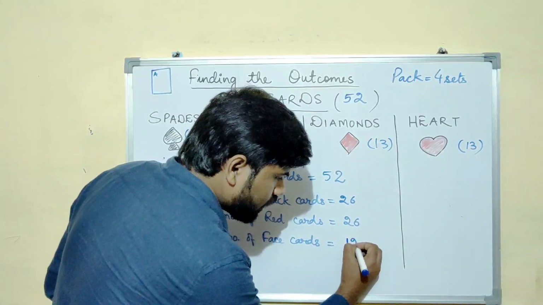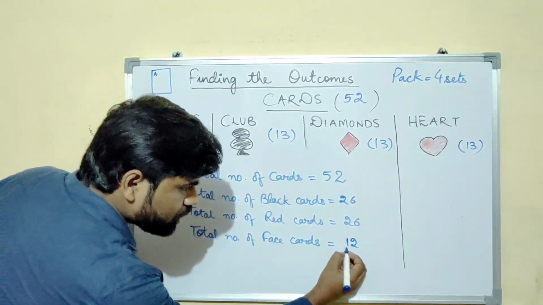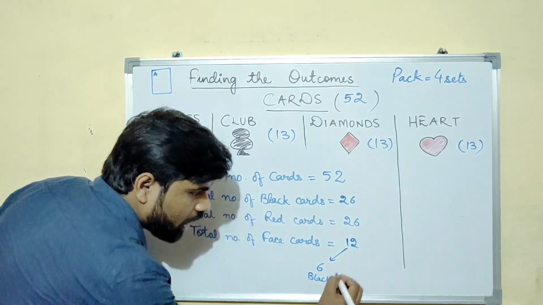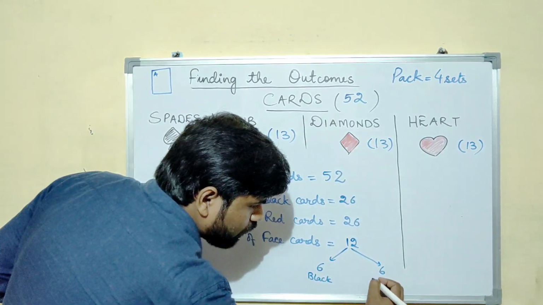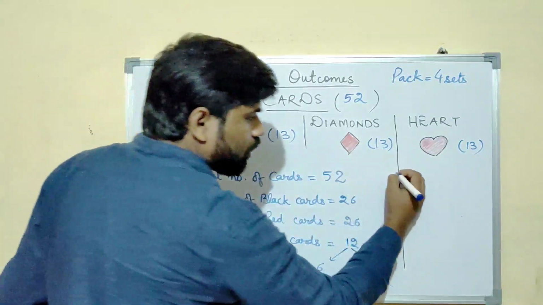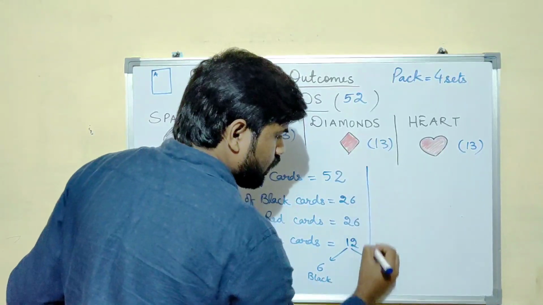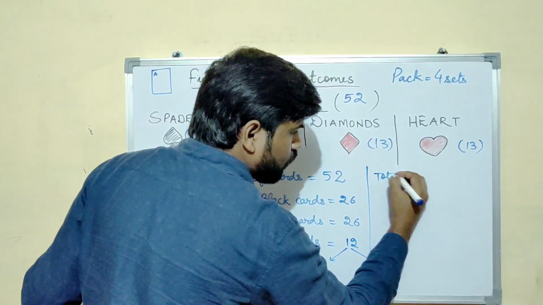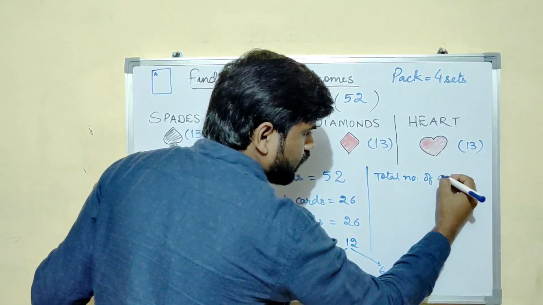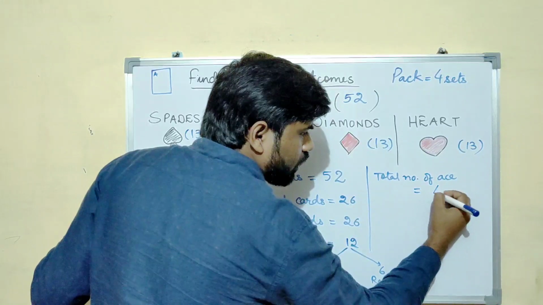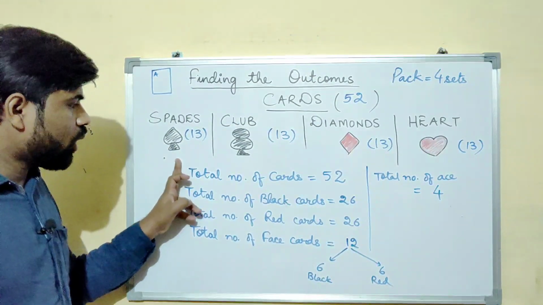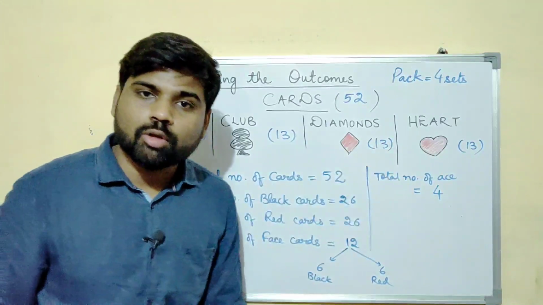There are 12 face cards, out of which 6 are black in color and 6 are red in color. Now total number of ace cards. There are 4 ace cards because there is 1 in each set. 1 plus 1 plus 1 plus 1, it is 4.